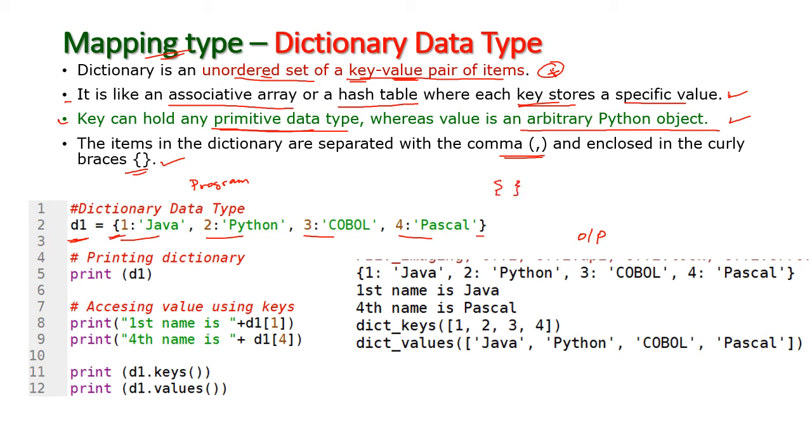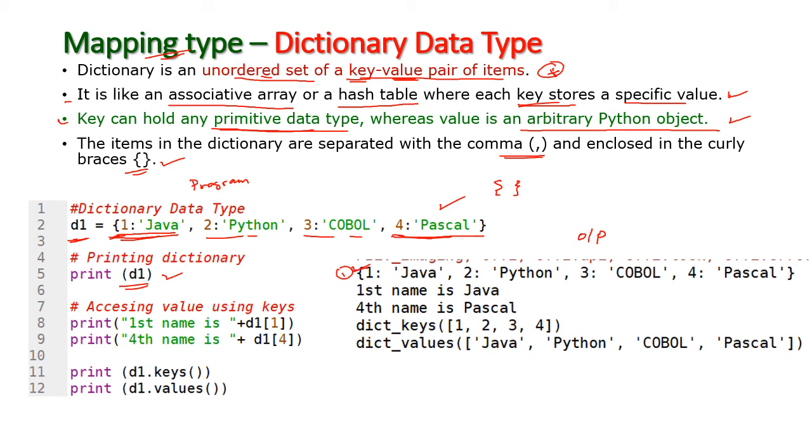All the data has two parts, key and value. Here 1, 2, 3, 4 are keys. Java, Python, COBOL, Pascal are values. Values are nothing but Python objects, isn't it? So every data item has a key value pair. And next we are going to print this d1. Print of d1. This is the output: 1 colon Java, 2 colon Python, 3 colon COBOL and 4 colon Pascal. So this is the first output.